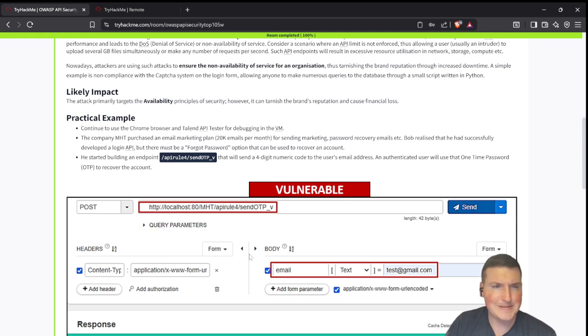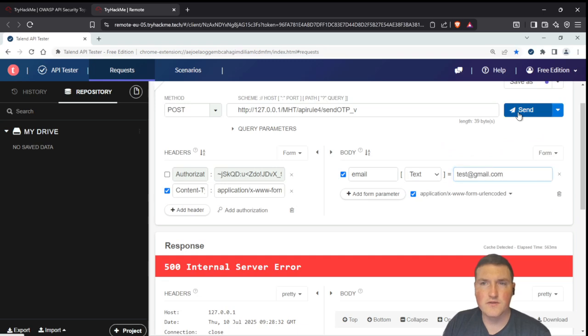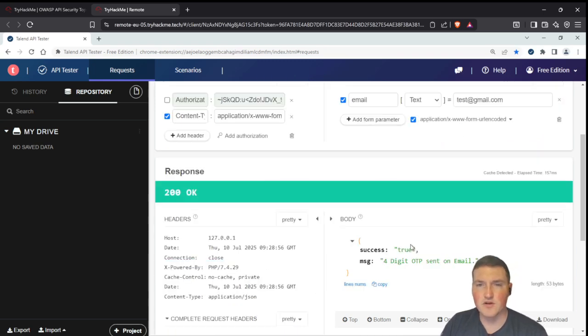Email. API rule 4, send OTP. We'll do test@gmail.com. Maybe they only have certain ones. Test@gmail.com. There we go. Okay, yep. And you can see 4-digit one-time pad sent on email.